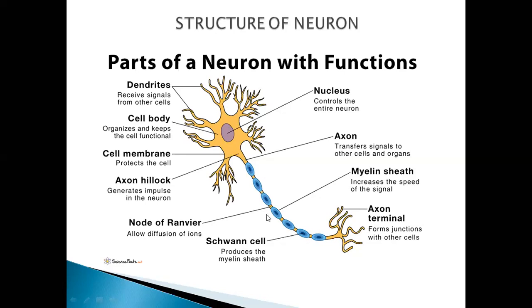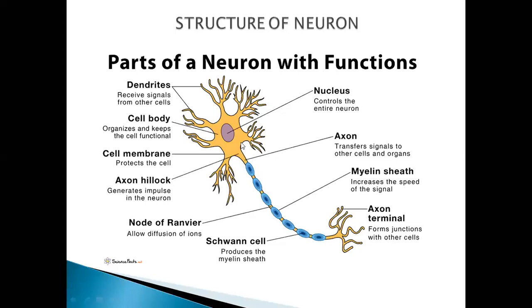Next to them you can see this yellow part that is without the myelin sheath. This is the nodes of Ranvier. These nodes, which are without the myelin sheath, allow diffusion of ions and help to run the nerve impulse.